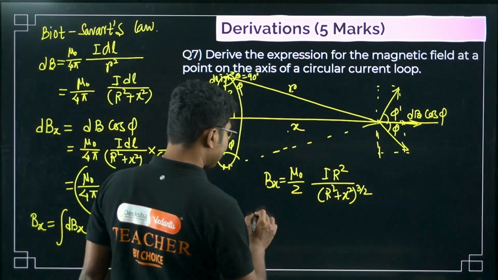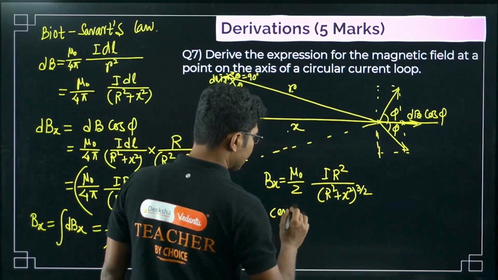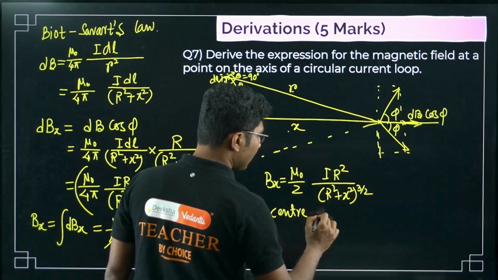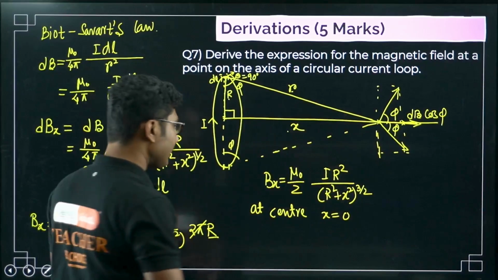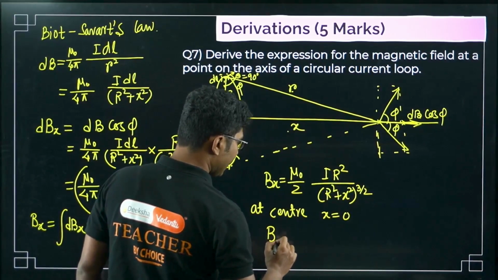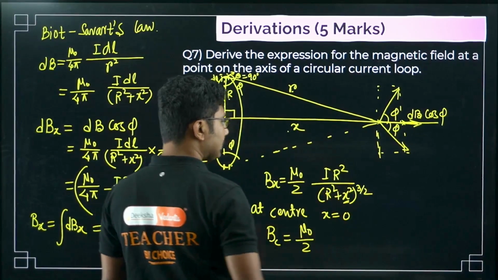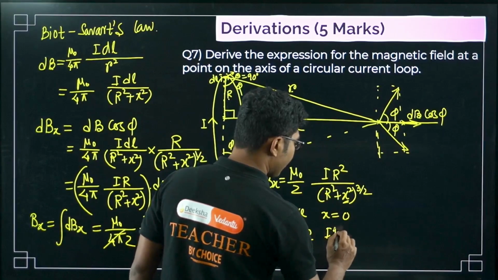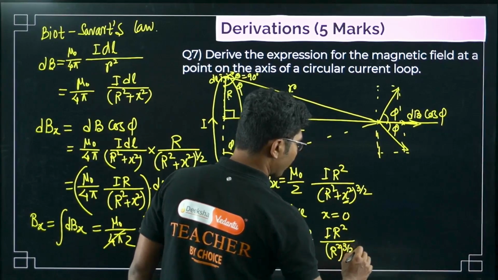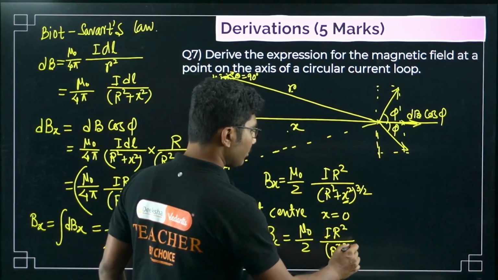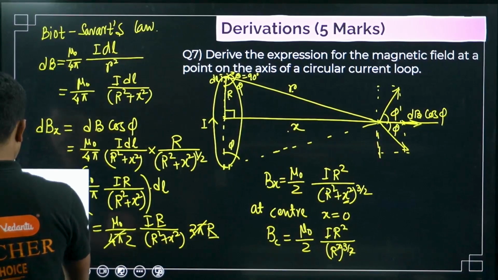Now what about at the center? So they might ask what will be the magnetic field at the center. So magnetic field at the center basically means where x is 0. So if you put this x equals to 0, then you will get the magnetic field at the center. That means B center will be mu naught by 2, you just have to put x equals to 0 here, I r square divided by r square to the power 3 by 2. So r square to the power 3 by 2 means this 2 cancels, so it will be r cube, right? So it will be r cube.